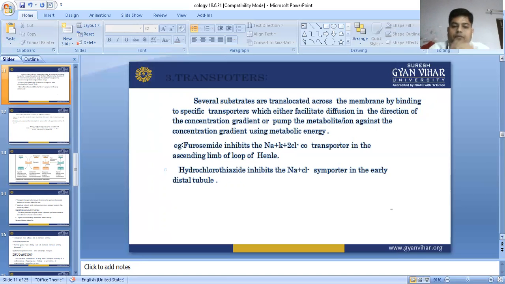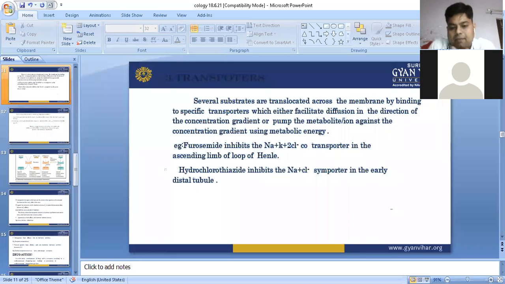So what would happen in case of a transporter? There are two things. First, they will help in translocation of several membrane ions. They will help in the transportation process.